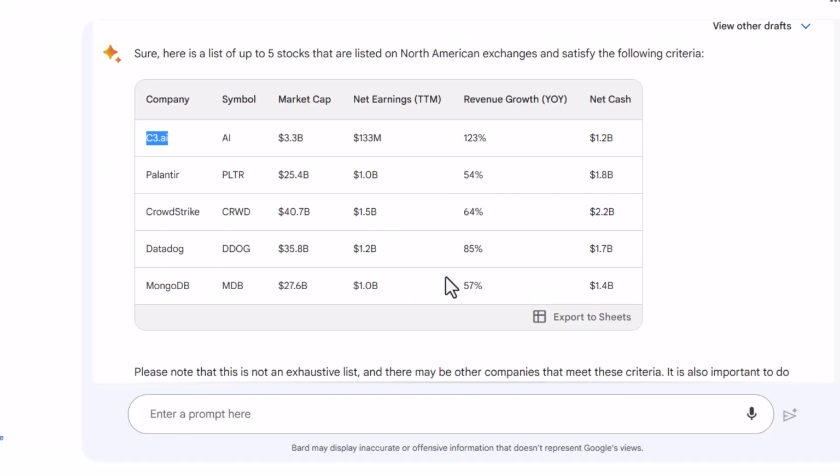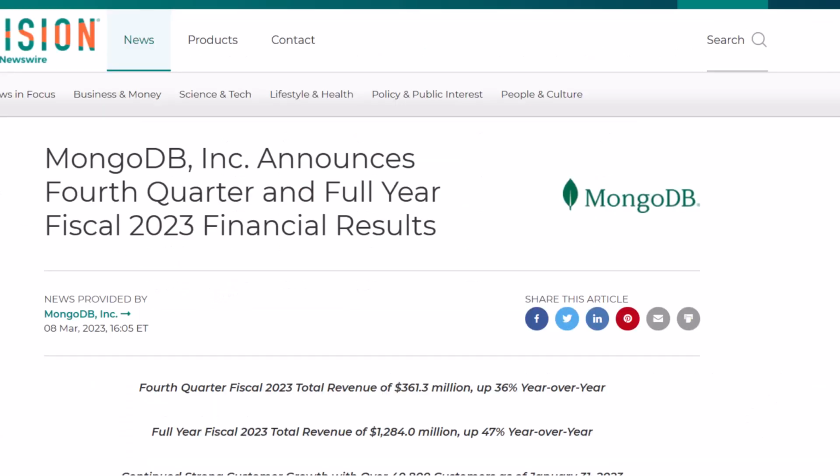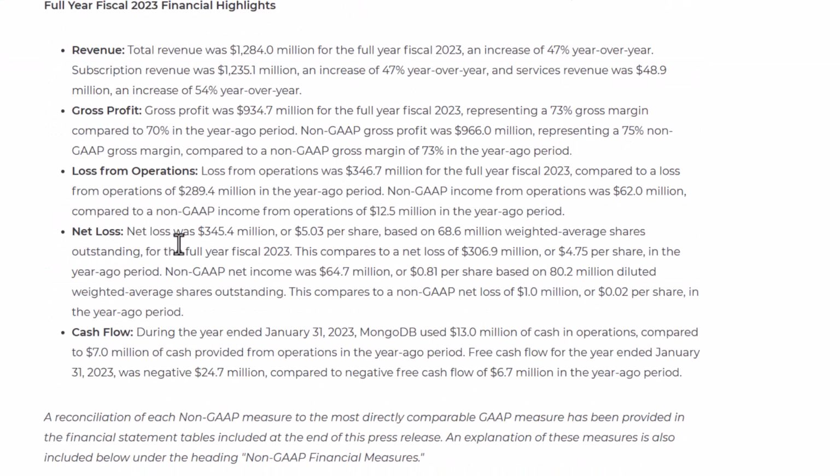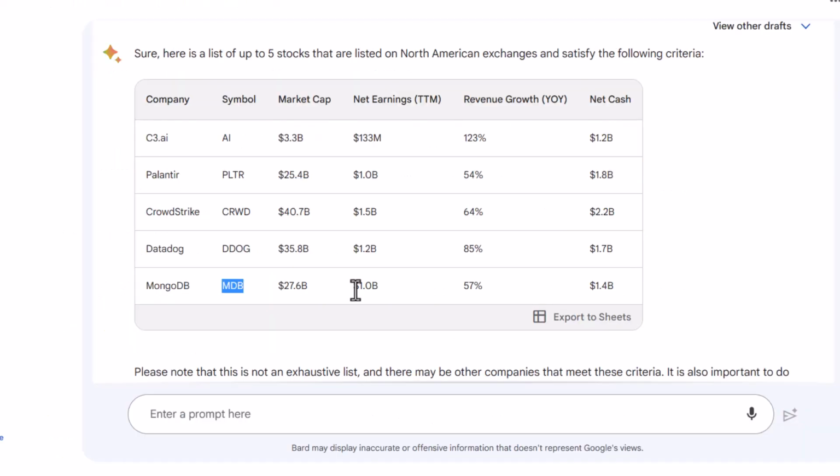I'll also note MongoDB as well. I don't believe that it satisfies the profitability criteria. Here's MongoDB's fiscal 2023 results. And right here, net loss was $345 million. They did report non-GAAP net income of $64.7 million, but that's still way off from the $1 billion that BARD is saying they reported. So I can continue to go through this. I think that there are other mistakes in the financial information here.